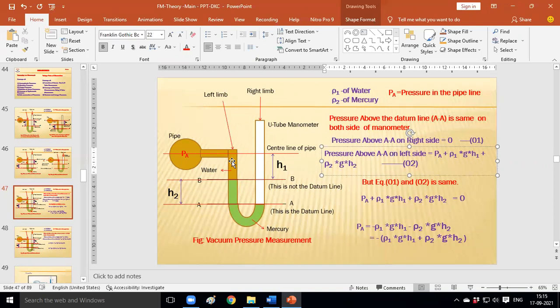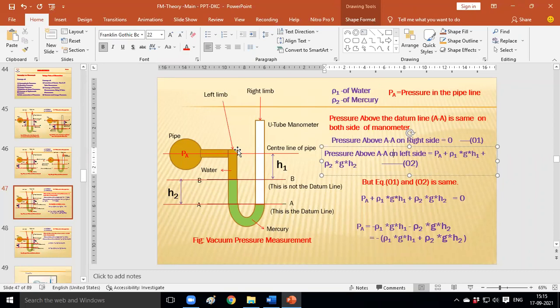That is the total pressure exerted on the left side of the limb above the datum line, a combination of two pressures: one exerted by the water column and one exerted by the mercury column. And how can we calculate the pressure exerted by the water column and the mercury column? The common formula is rho g h.